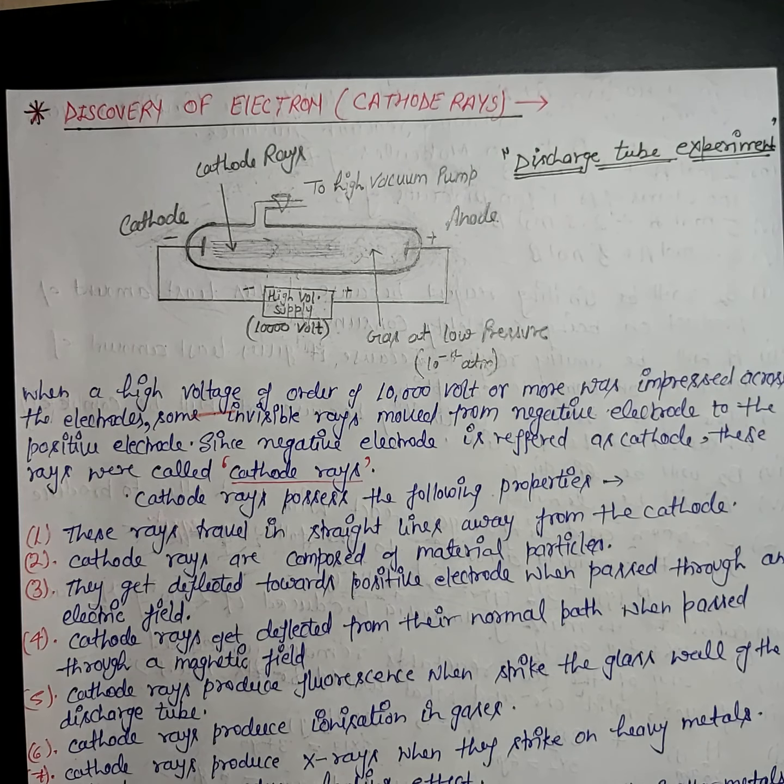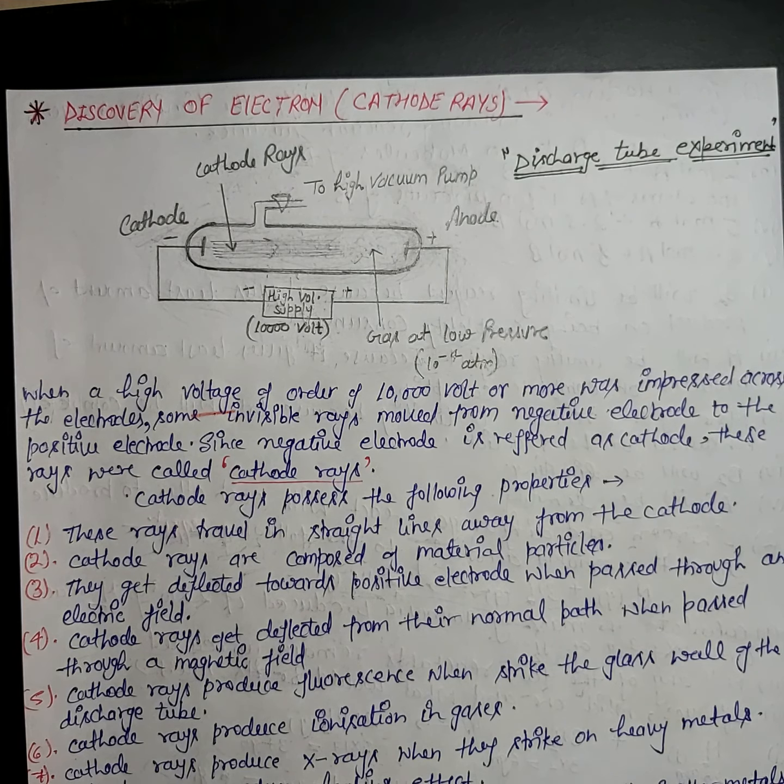So here is the first topic of this chapter, discovery of electron or cathode rays. The electron was discovered by J.J. Thomson at the end of the 19th century during studies of the passage of electricity through gases at extremely low pressure and high voltage.